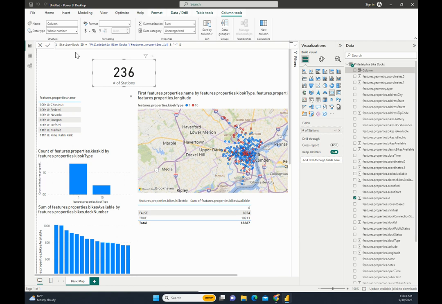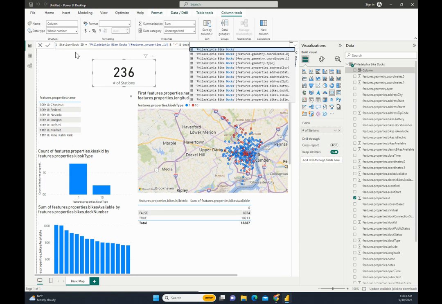and make a dash in between these, and then we'll just do the doc. Oh, of course, that's what I named the docs. So what is the actual docs available?